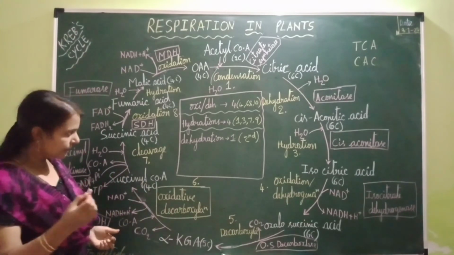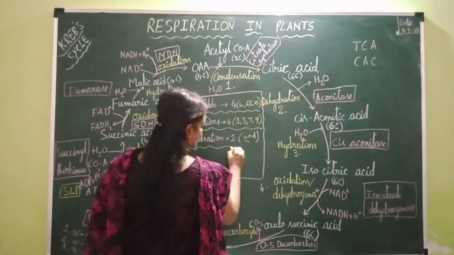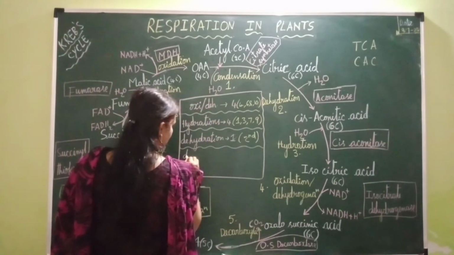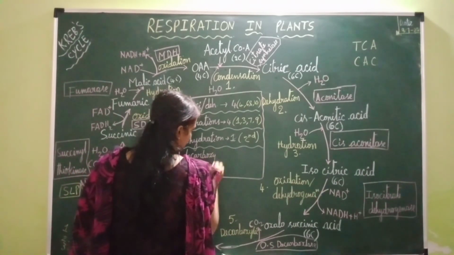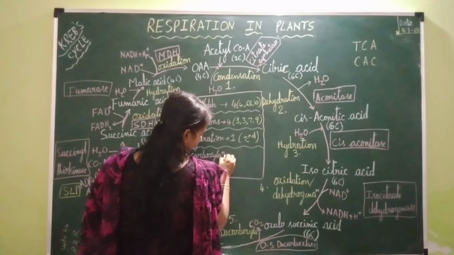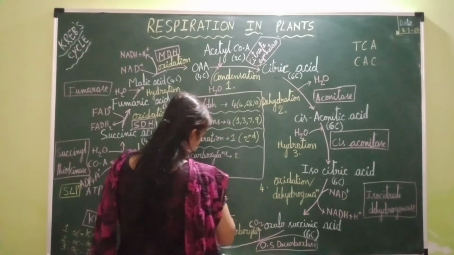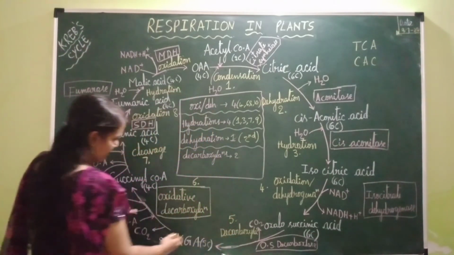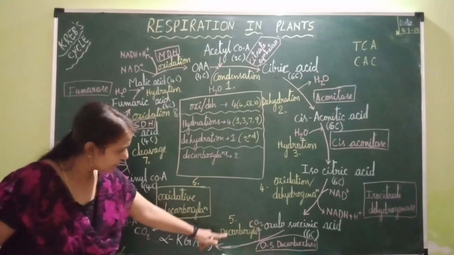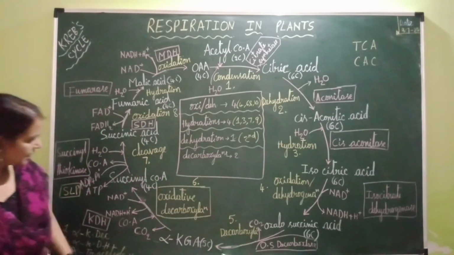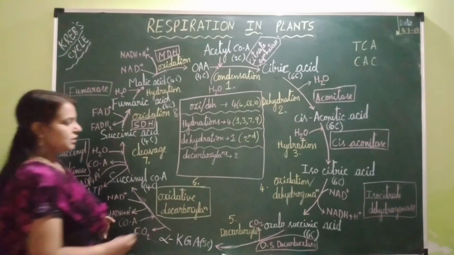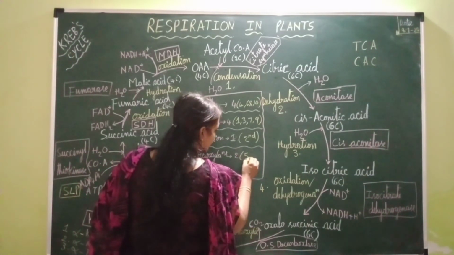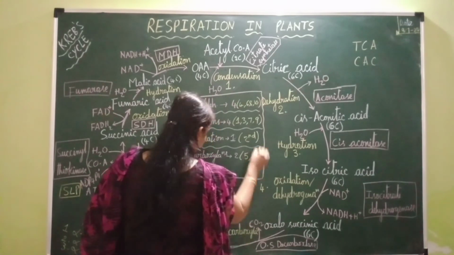Next, how many decarboxylations occur? 2 decarboxylations, at the 5th step and 6th step. Here at the 5th step decarboxylation is taking place, and at the 6th step decarboxylation is taking place.